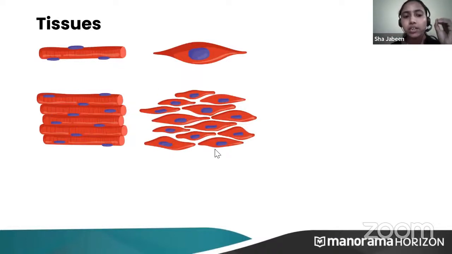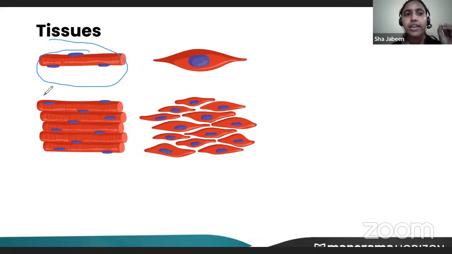tissues are just a group of cells. Here you can see this is a single cell, and tissues are actually a group of cells. Now, if there are many groups of cells, we won't call each one a tissue. There are certain rules to call a group of cells a tissue. Tissues are a group of cells that have a common origin. Like if you see here, there are 5 different cells, and these 5 cells are similar to each other.